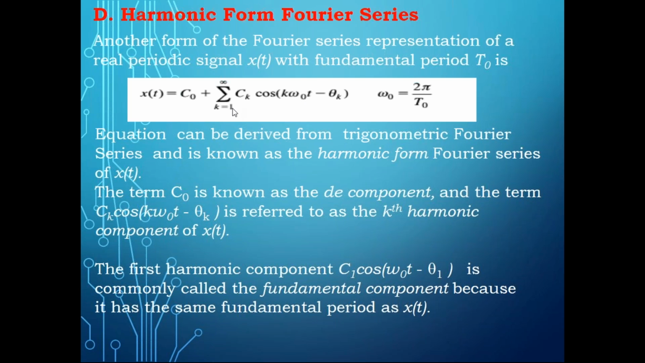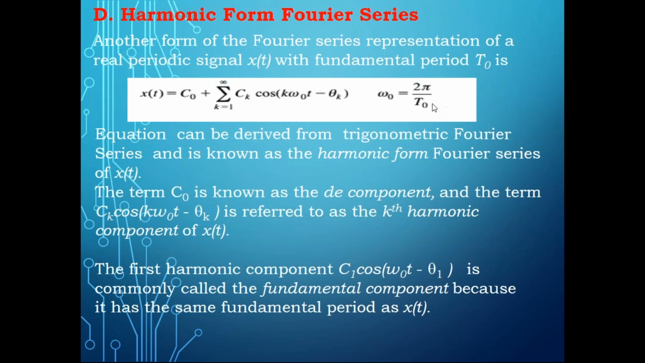Since it is a summation, if you take k equal to 2, then you can write C2 cos 2 omega naught t minus theta 2. So when you take different values of k, you write C1 cos omega naught t minus theta 1 plus C2 cos 2 omega naught t minus theta 2 plus C3 cos 3 omega naught t minus theta 3, and so on up to infinity.